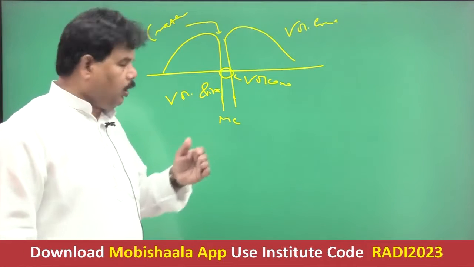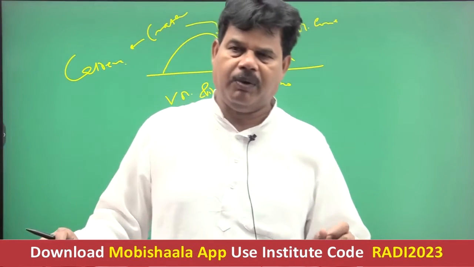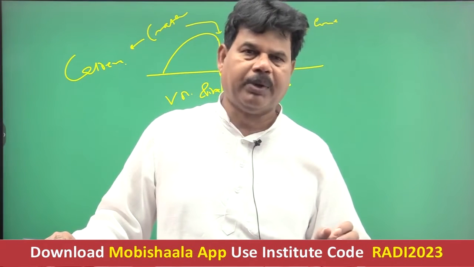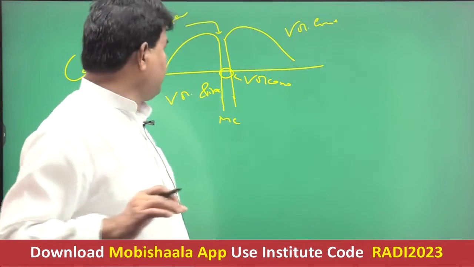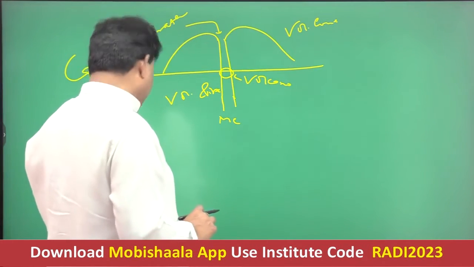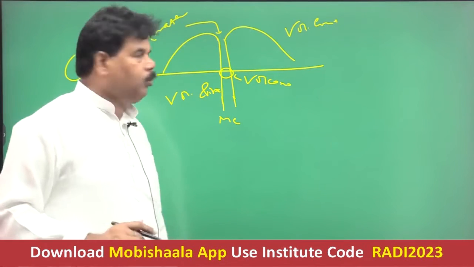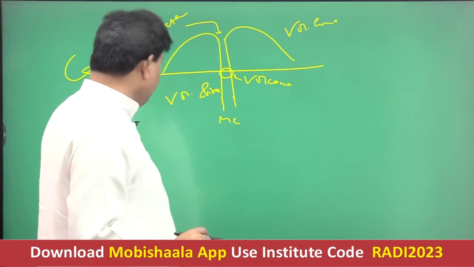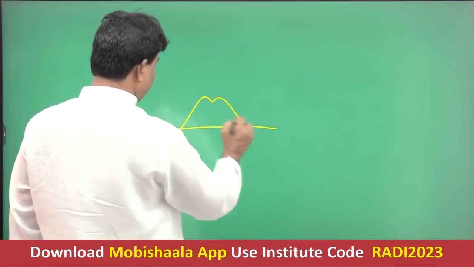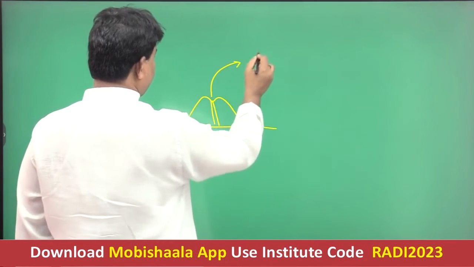Now see, the ejection of earth material is referred to as volcanic eruption. So there are three types of matter associated with the volcanic eruption. Three types of matter are ejected outside. Suppose this is the volcanic crater, and through this crater the material is coming out. The first matter is in the gaseous form.